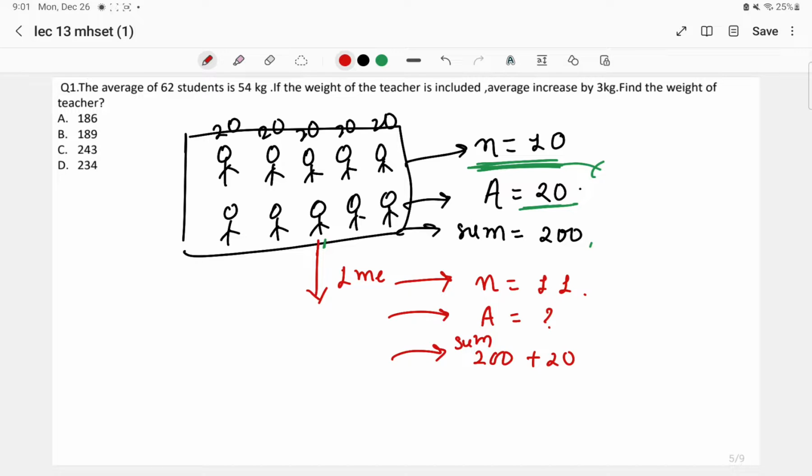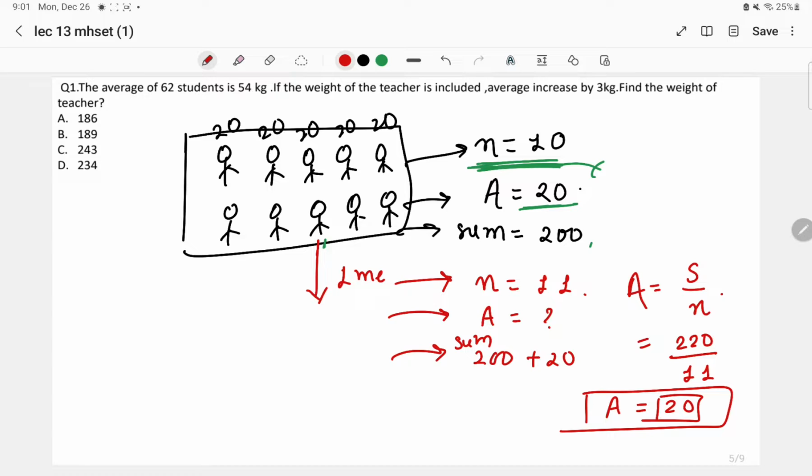So if everyone has 20, and this person also brought 20, then there should be no change in the average. I'll prove this. Look here, sum upon n is the value of average. So the sum will now shift to 220, right? 200 plus 20, and n is equal to 11. So the value of average will be equal to 20. This is the value of average.